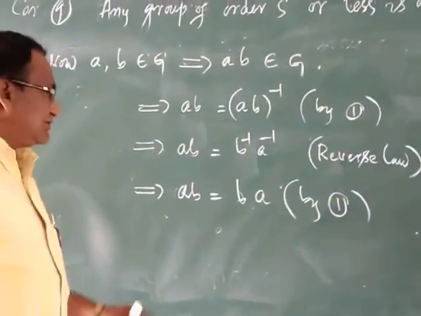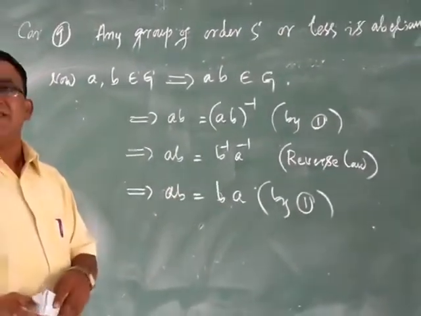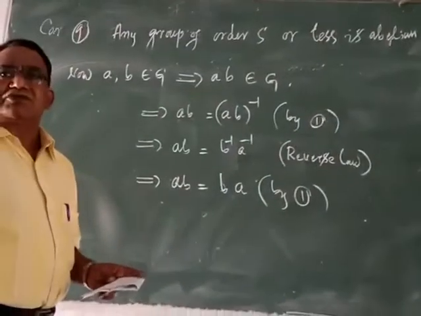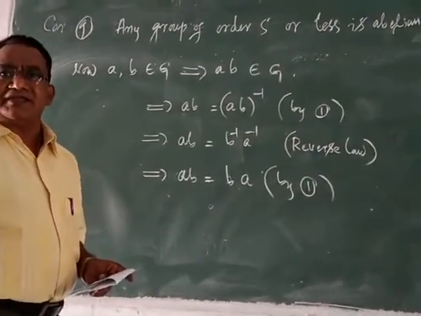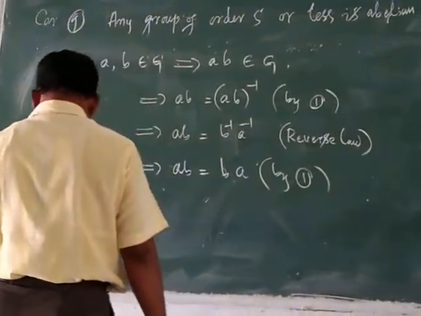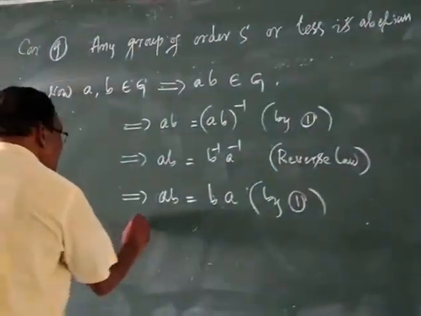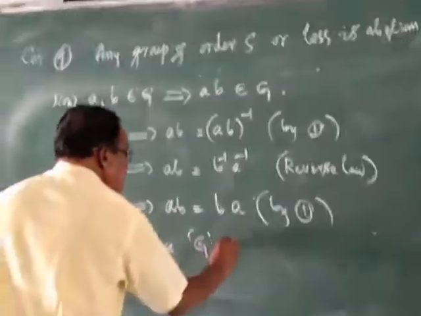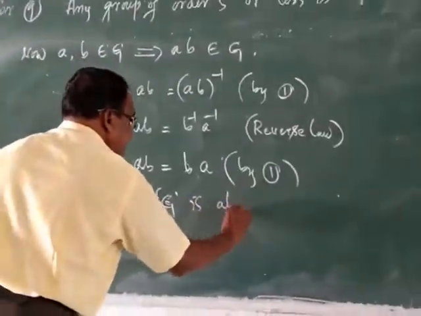Thus we have proved ab is equal to ba, which proves the commutative law. Hence G is abelian.